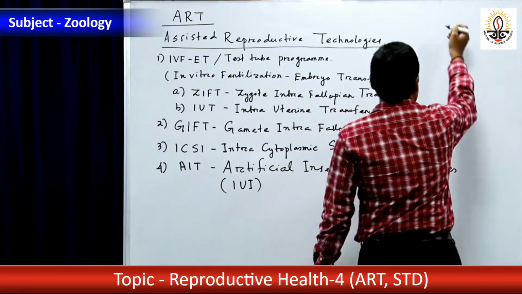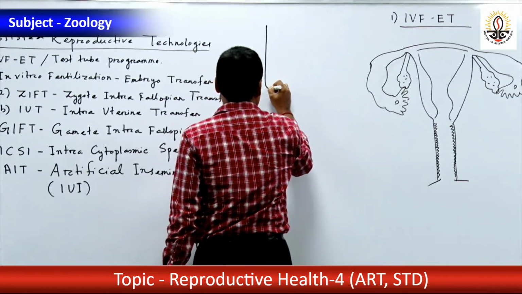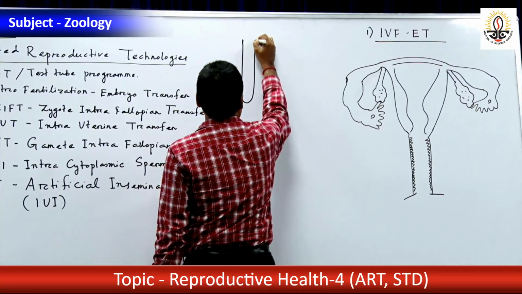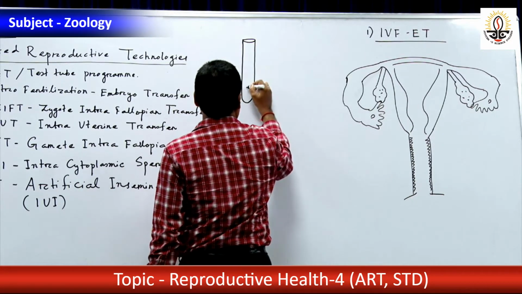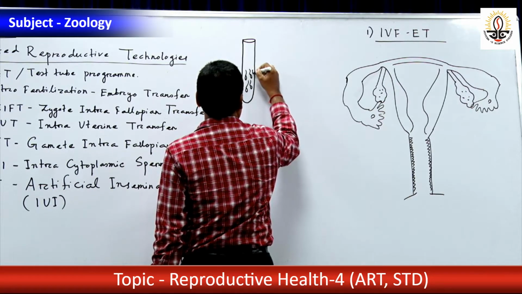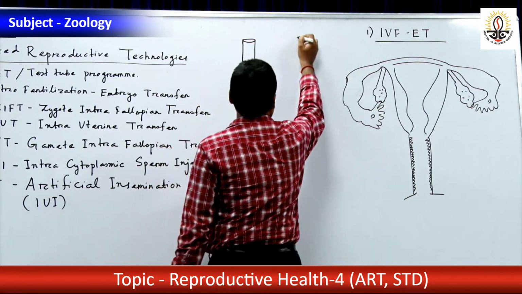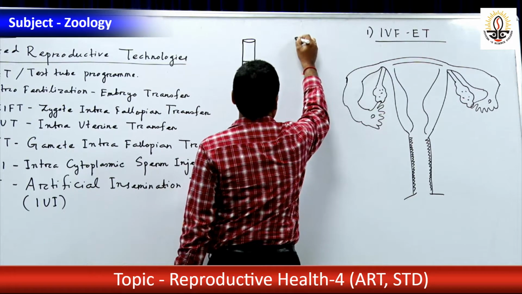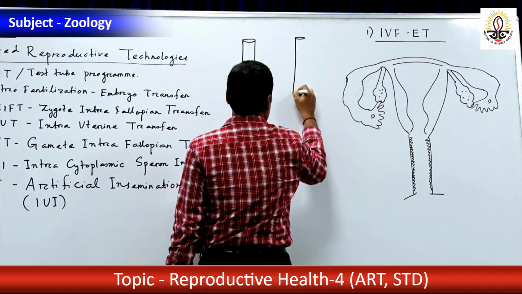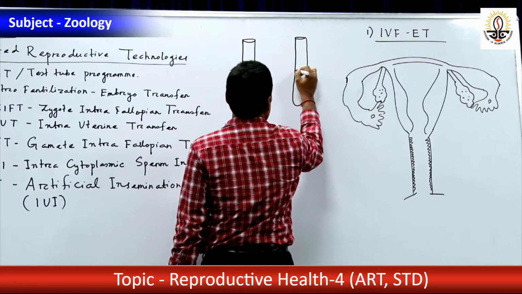Suppose see here, one of the devices is there, containing semen. First of all, semen containing sperms is collected, okay, and then ovum is collected from the donor female.